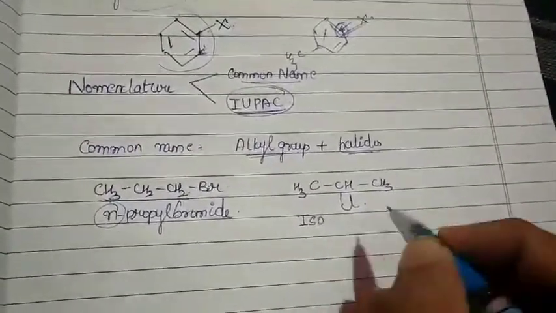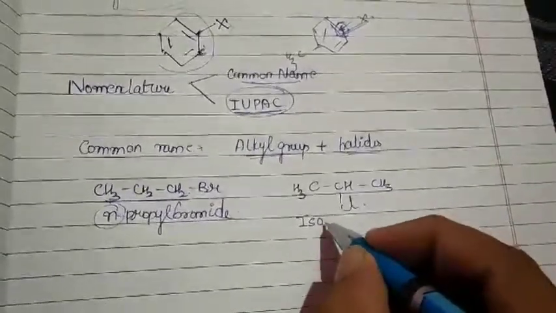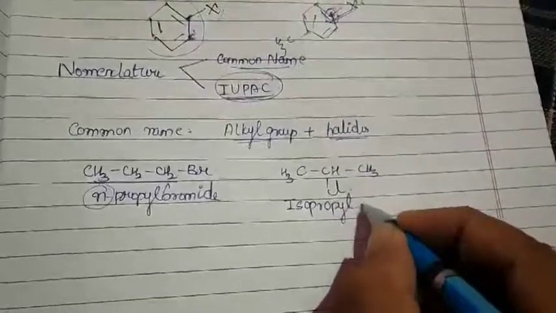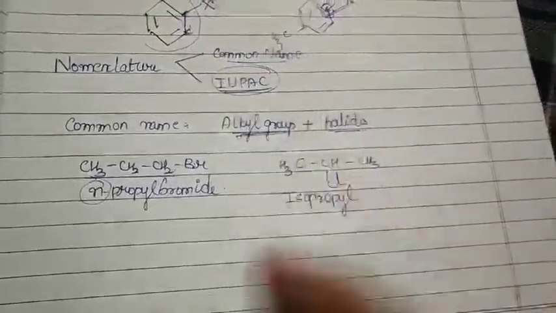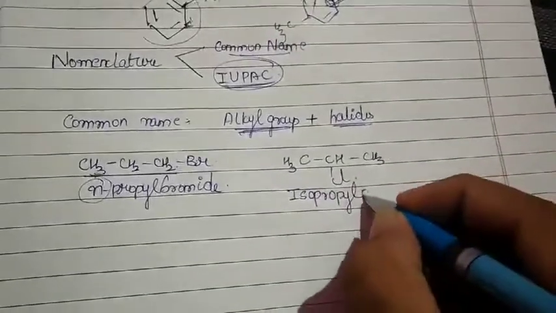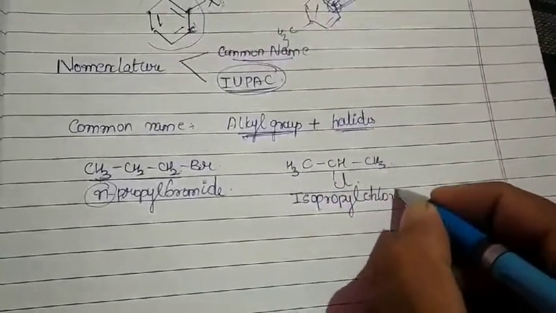Normally it is isopropane, but since one hydrogen is missing, it is isopropyl. So I have named my alkyl group isopropyl. The halide is chloride. So isopropyl chloride.